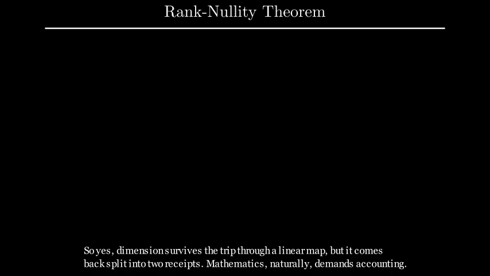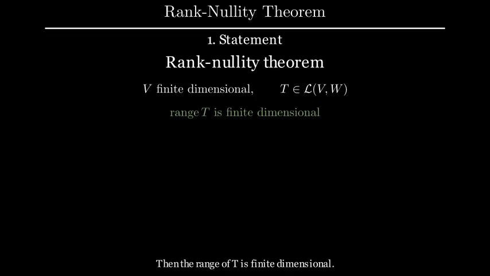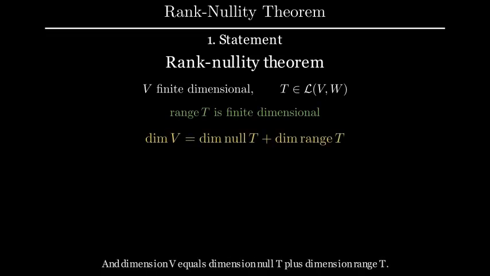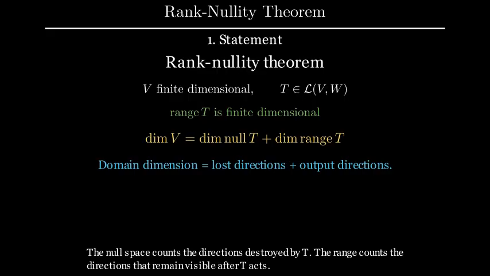Mathematics, naturally, demands accounting. Let V be finite dimensional, and let T be a linear map from V to W. Then the range of T is finite dimensional, and dimension V equals dimension null T plus dimension range T. The null space counts the directions destroyed by T. The range counts the directions that remain visible after T acts.